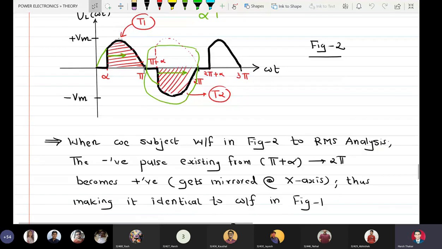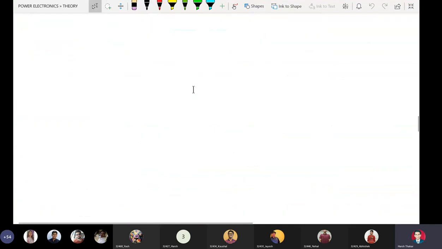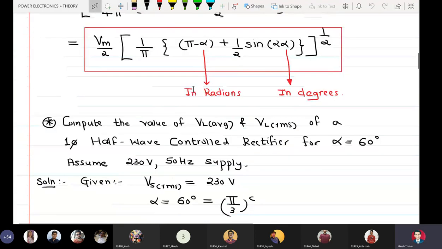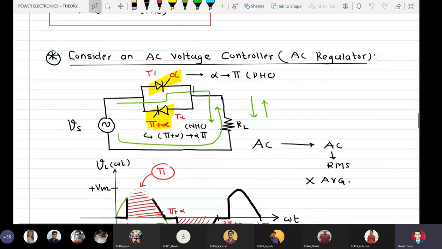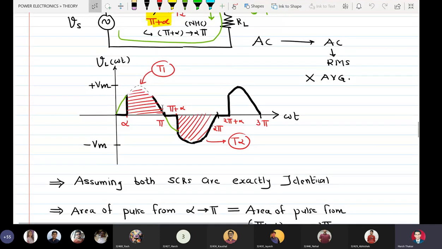When we were considering the output of an AC voltage controller which consisted of two SCRs connected back to back, there we told that the average content of the load voltage of this particular circuit is 0.